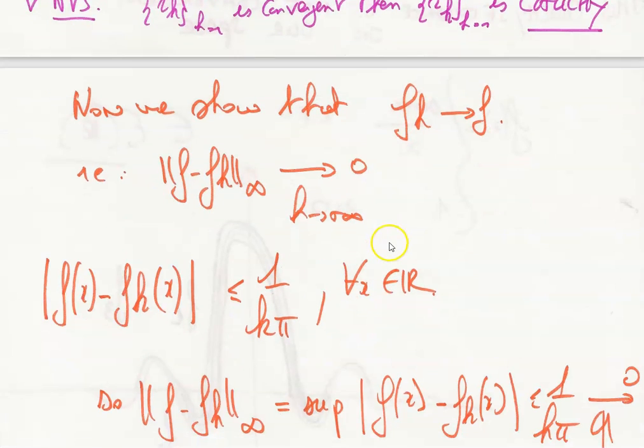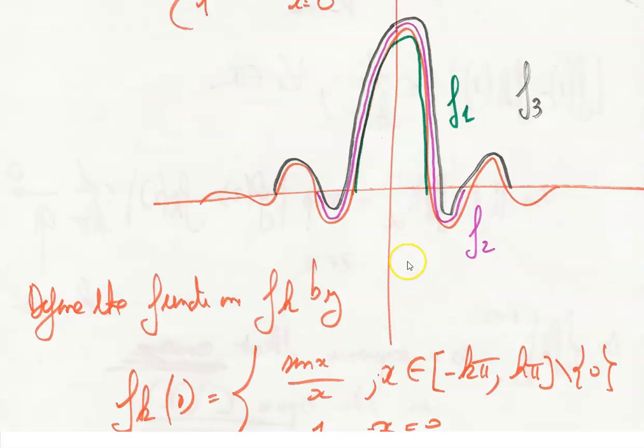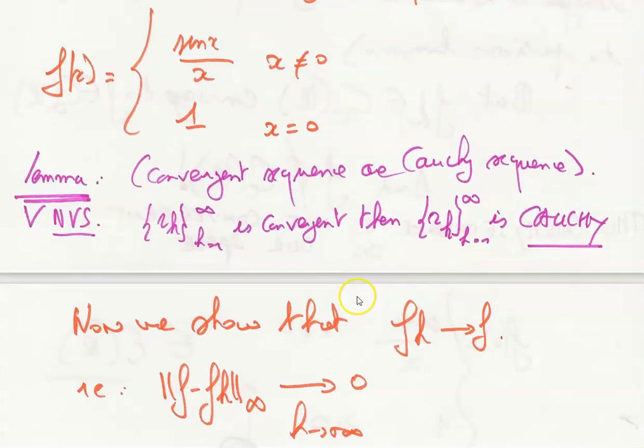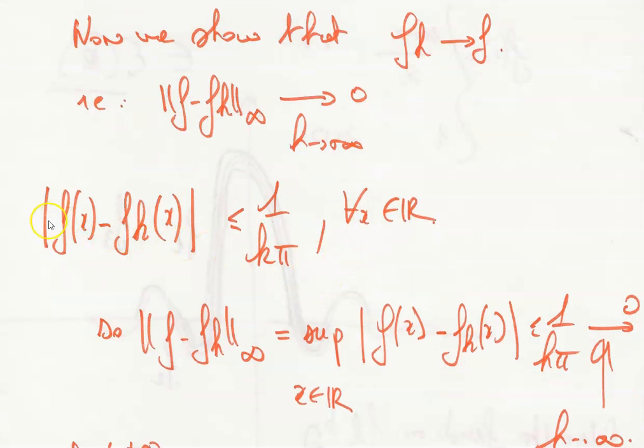Okay, so now we show that f_k, clearly, I draw them: f_1 in green, f_2 in violet, f_3 in dark. All the f_k converge to f. So we can say that the infinite norm of the difference between f and f_k goes to 0 when k goes to infinity. The absolute value of f_k minus f of x, or f of x minus f_k, is the same because we take the absolute value, is less than 1 over k pi, whatever x real.